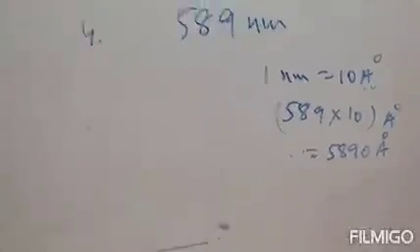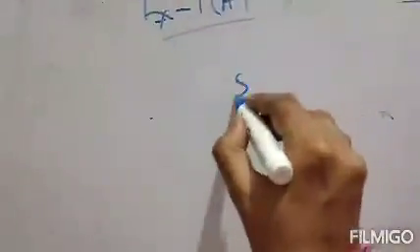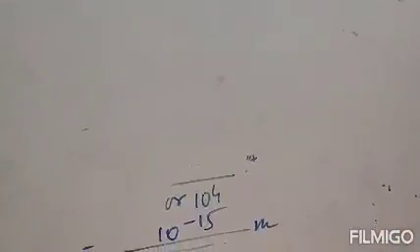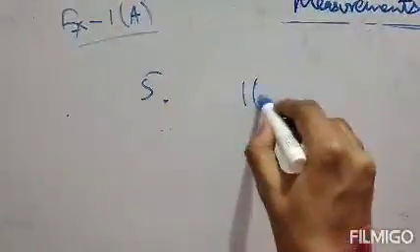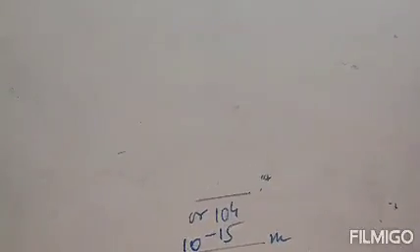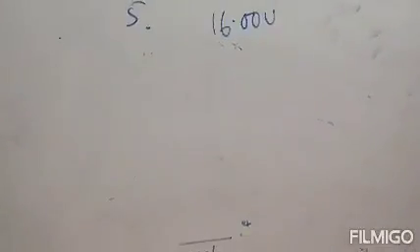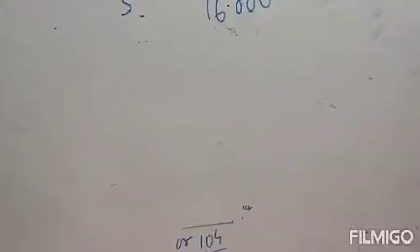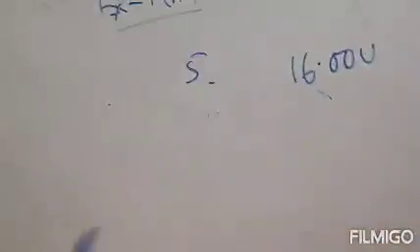Next, numerical question number 5. Question number 5 says the mass of an oxygen atom is 16 U. Find its mass in kg. We have to find out the mass of the oxygen atom, that is 16 U, in kg. Clear? So we have to know the relation between U and kg.